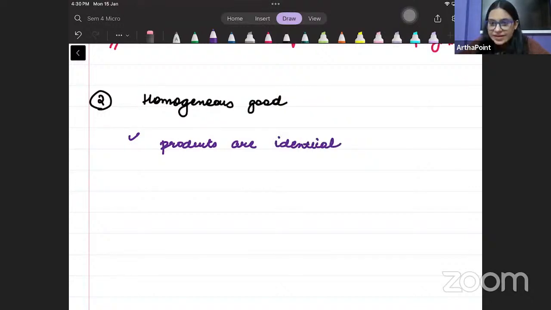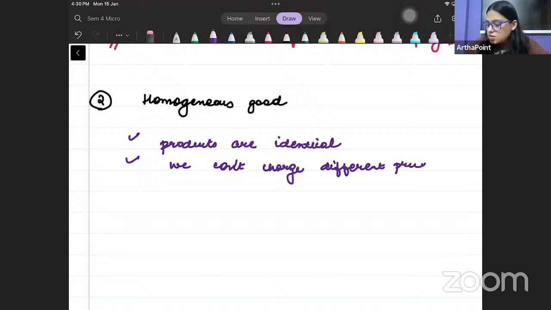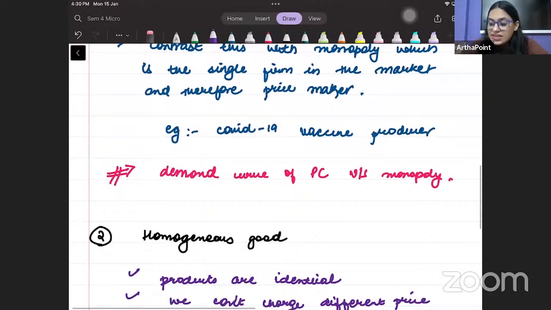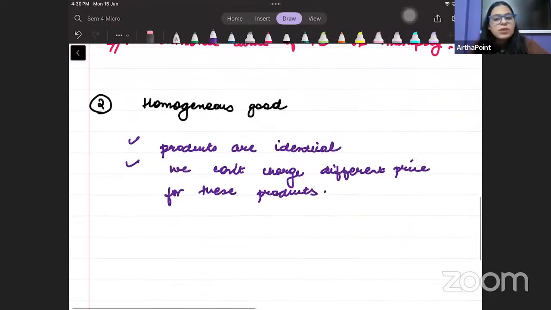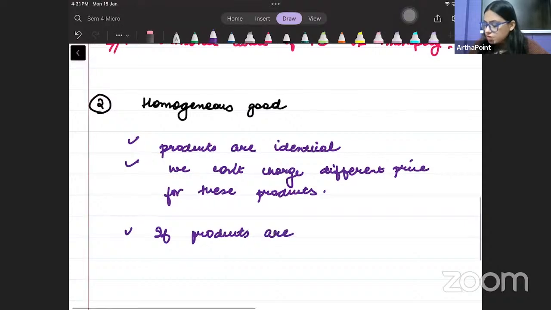And since they are identical, therefore, we cannot charge different price for these products. If these products are identical, they are exactly the same, I will not be able to charge different price for this product. But if products are heterogeneous, heterogeneous means different.